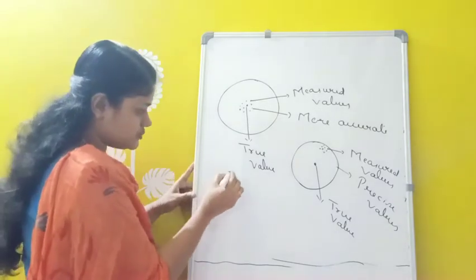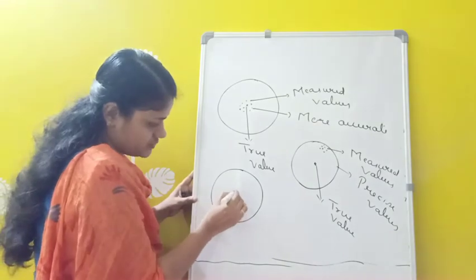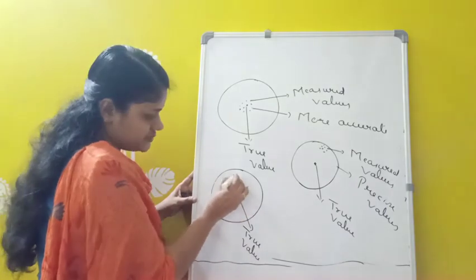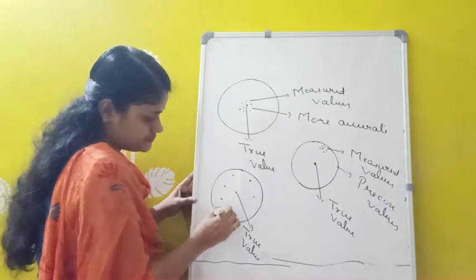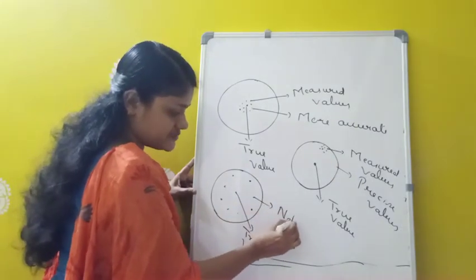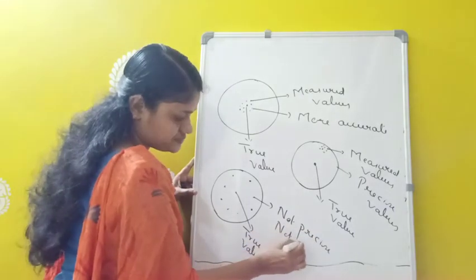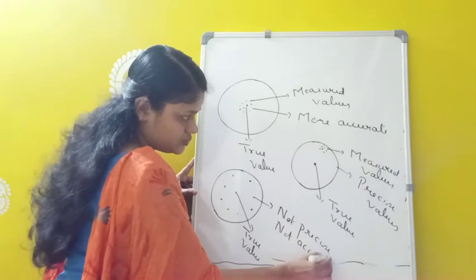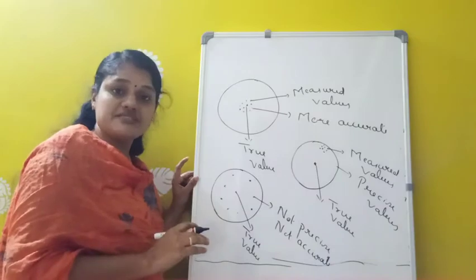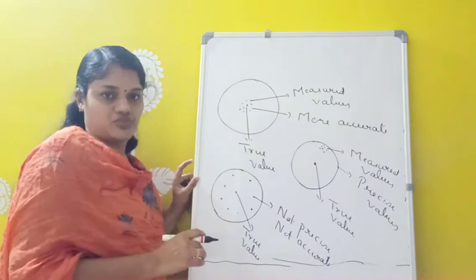Okay. Similarly, suppose I am taking, this is the true value. And suppose I am getting the measured values like this. So here we can say these measured values are not precise as well as not accurate. Not precise and not accurate. So this is the diagrammatic representation of which one? Precision and accuracy. So suppose when we are representing diagrammatically, it may be more clear for you. Okay.